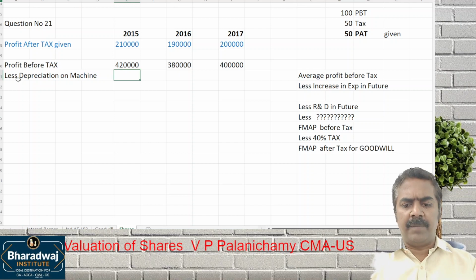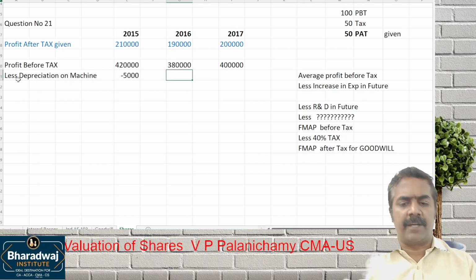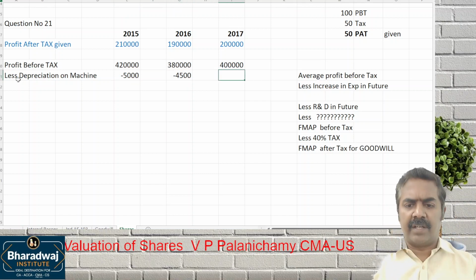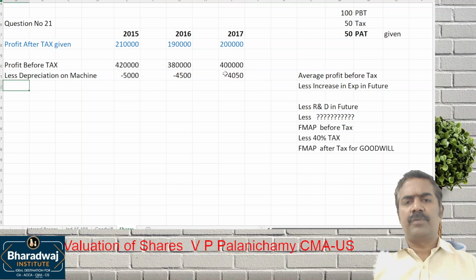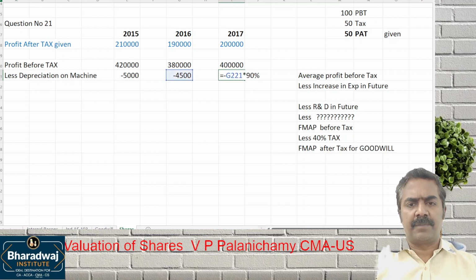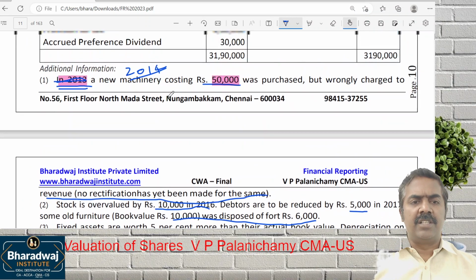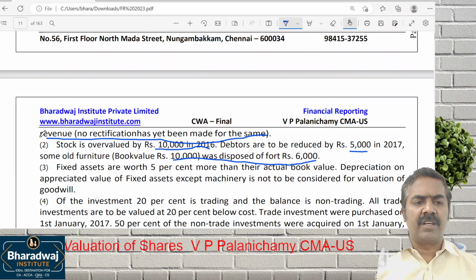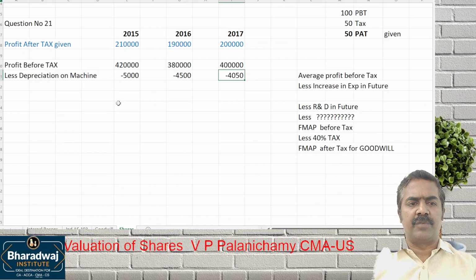So 10% will be how much? 5,000 WDV. So 50,000 minus 5,000, 45,000 into 10%, 4,500. Then 45,000 minus 4,500, 40,500. This is the depreciation on the omitted machine. Why do you provide depreciation? Because this was wrongly charged to revenue, which means it was not taken as an asset. We have to provide depreciation for that.